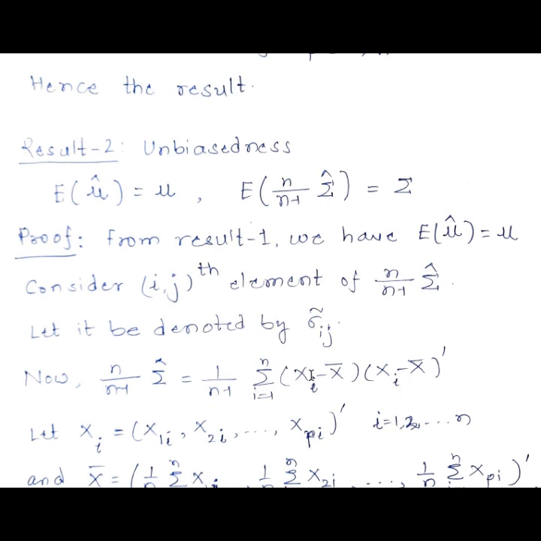This is very similar to what we do in the univariate case, wherein we say that 1 upon n minus 1 summation xi minus x bar whole square is an unbiased estimator of sigma square. So now let us try to investigate this further.